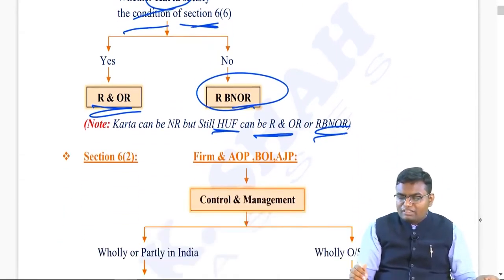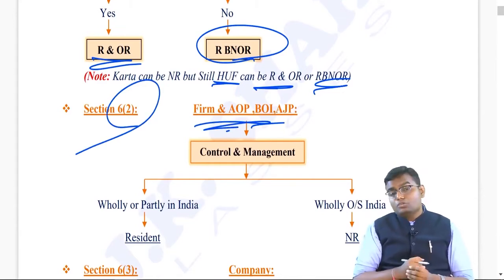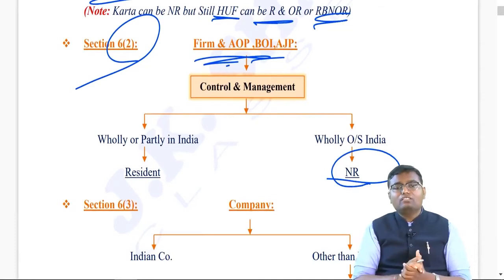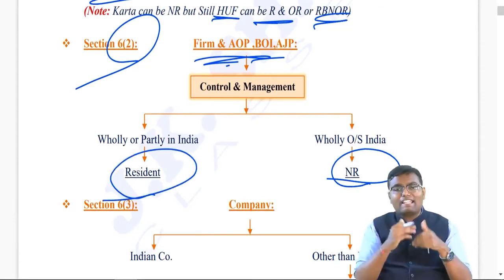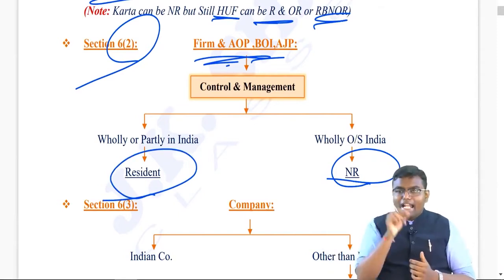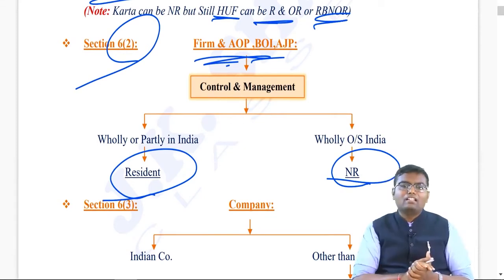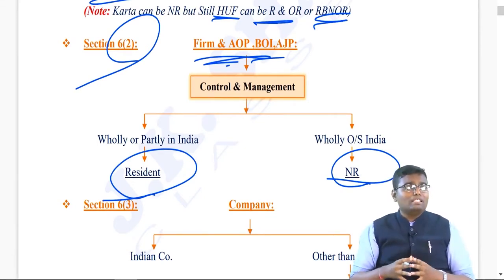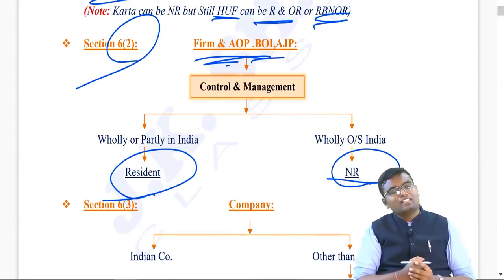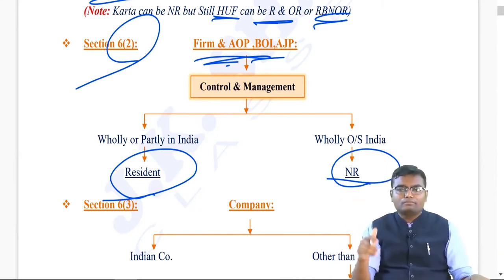How to determine the residential status of firm, AOP, BOI, AJP? Section 6, subsection 2. You have to see where is the control and management. If wholly outside India, then non-resident. Wholly or partly in India, then resident. Same like HUF. But there is no further bifurcation. Why? In HUF, you could have bifurcated based on the additional condition of one Karta. In firm, AOP, BOI, AJP, there are too many members, too many partners for whom you will apply additional condition. That's why we don't want to bifurcate further. Resident means only resident, R&OR.